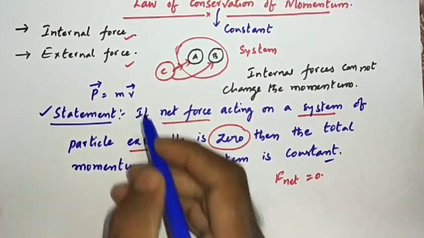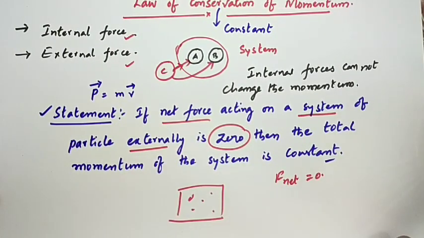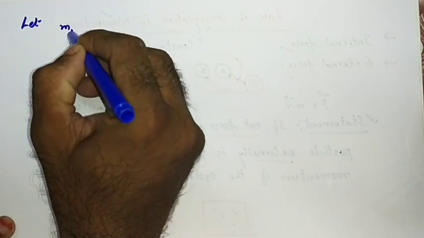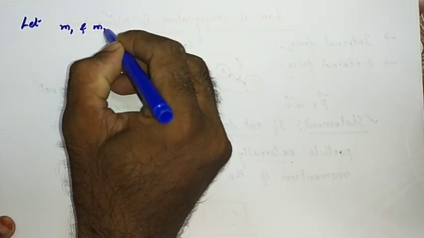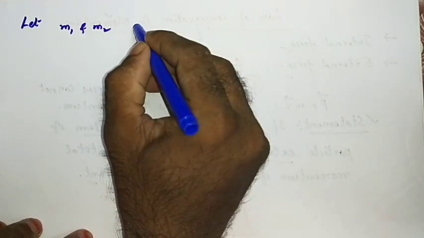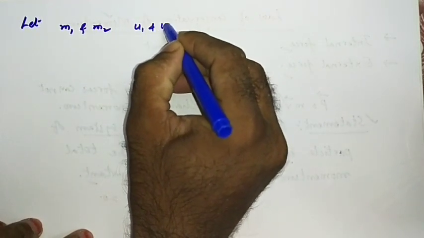So the statement is there. Let us see its proof also. For that let us take two particles or two bodies in our system. Their masses are m1 and m2. Initially they are moving with velocities u1 and u2.